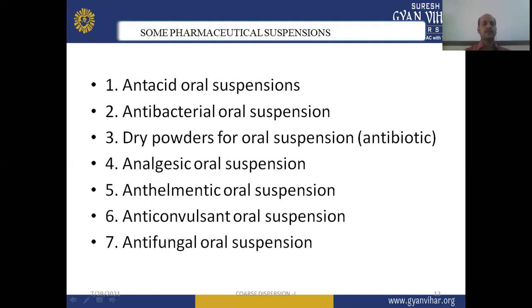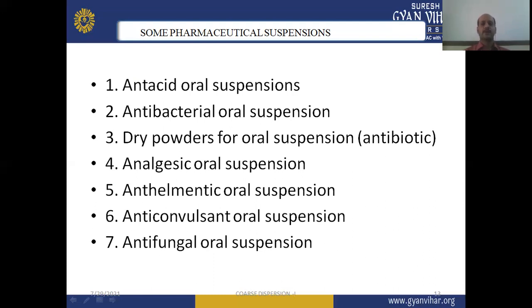Then dry powders for oral suspensions, like antibiotics. To enhance the stability of the drug, nowadays suspensions are available as dry powder, where the powder can be mixed with a particular solvent to immediately prepare a suspension, and we can increase the stability of our suspension with the help of this dry powder suspension.